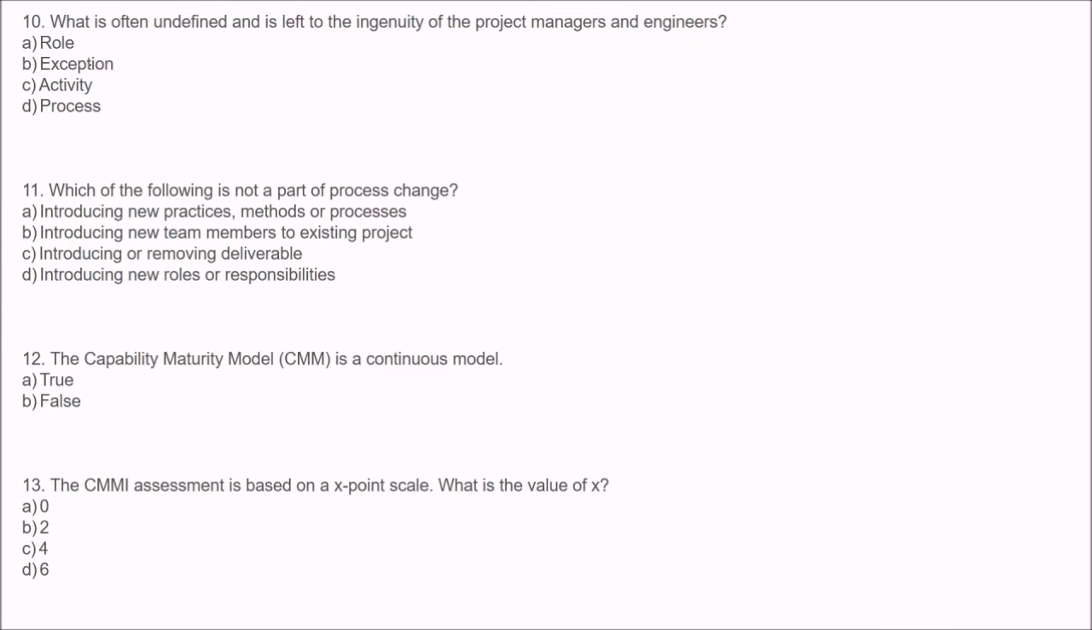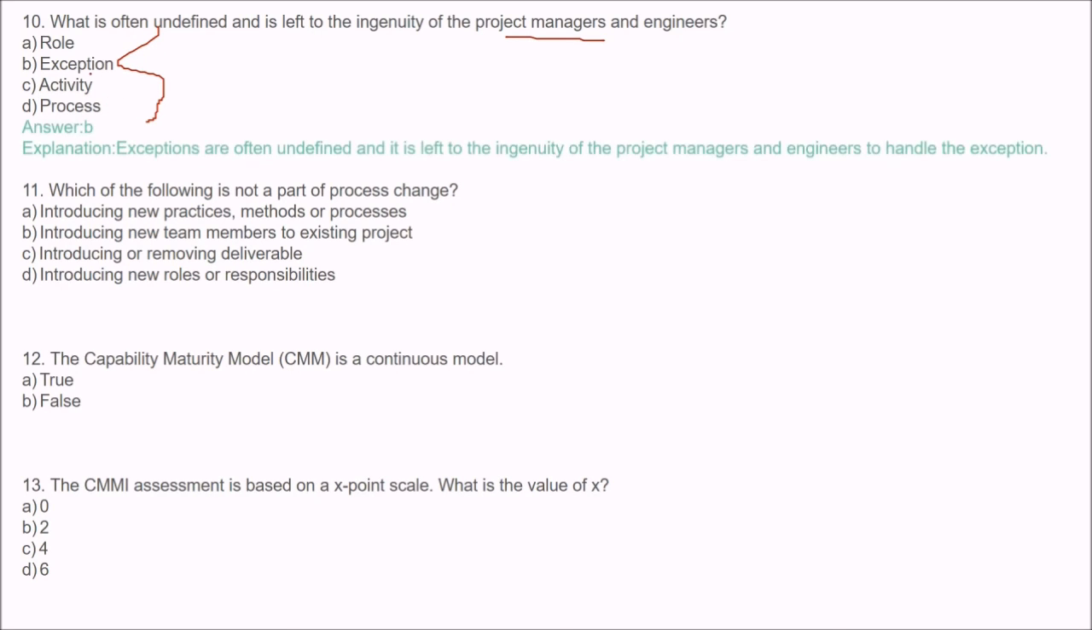The next question is, what is often undefined and is left to the ingenuity of the project managers and engineers? Options. The answer is exception. Exceptions are often undefined and are left to the ingenuity of the project managers and engineers to handle them.